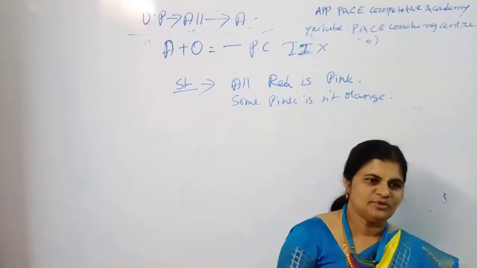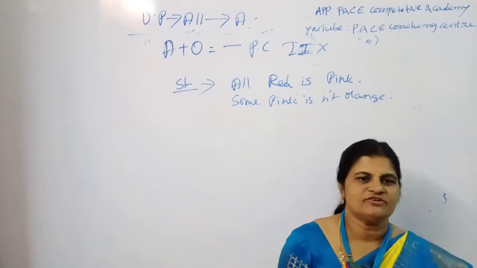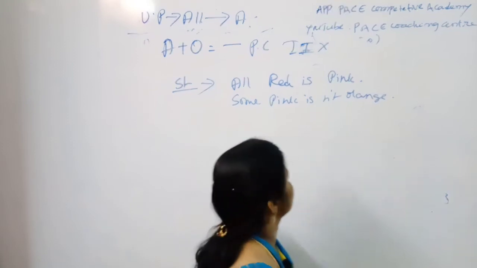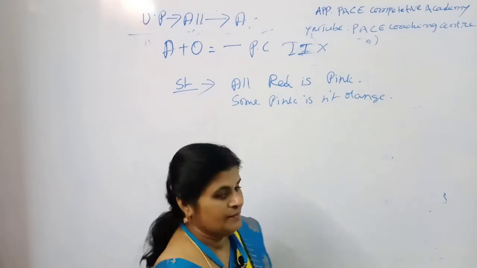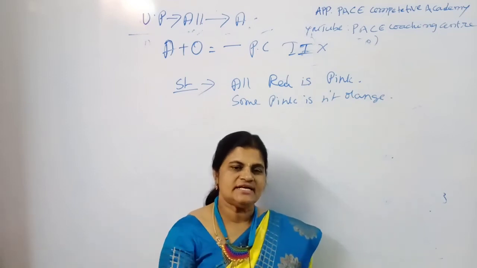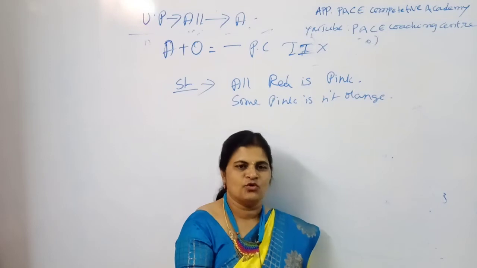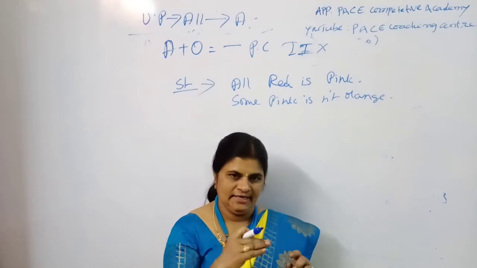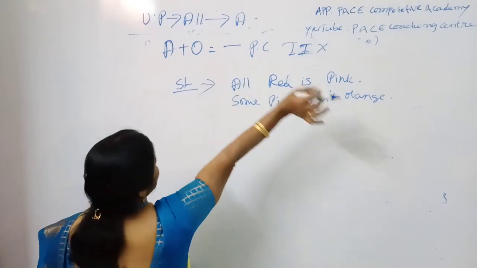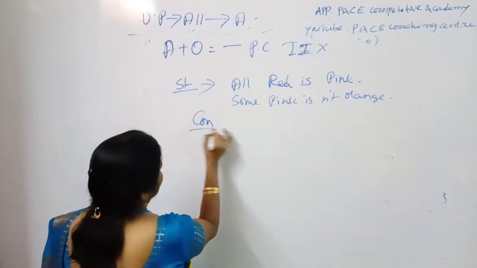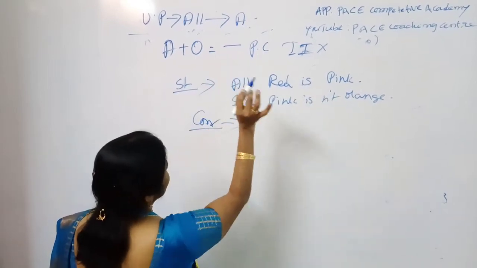The middle term position should be the predicate of the first statement and the subject of the second statement. Though all the conditions are possible, the examiner said that in A plus O you cannot draw any PC and II. So remember, students, there is no possibility, but you can have the possibility for conversions.